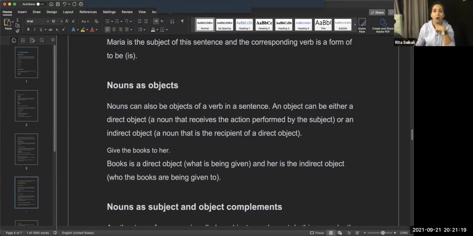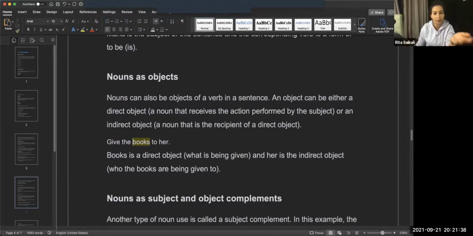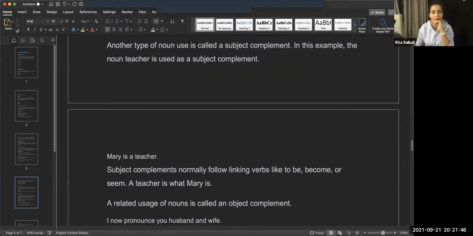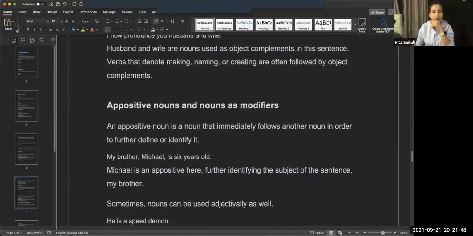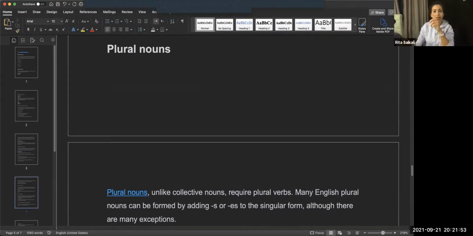So give the book to her. Her in this case would be give the books to her. A pronoun, yes, so nouns can be replaced by a pronoun. The books in this case is another one of our nouns, and her is a pronoun, but it's also taking the place of a noun. These are a bit more complex concepts that we're not going to talk about today.